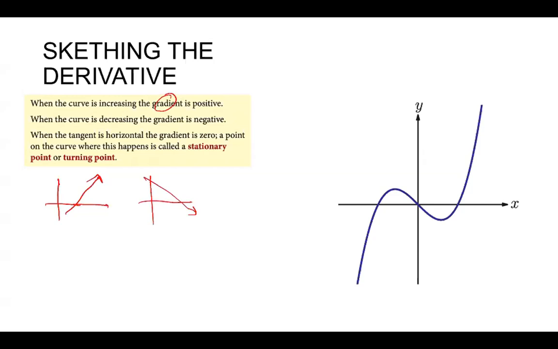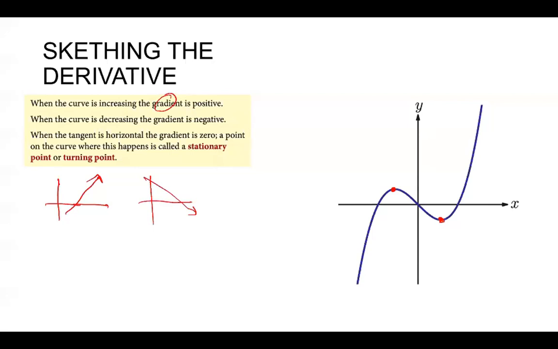The rule is that we will always start from the maximum or minimum point, or the turning point. At this point, the curve is turning: before it was going up and now it is going down. Is there any other turning point? Yes, of course, we also have one here, because before this point the graph was going down, and after it the graph is going up. So we only know these 2 points. We always start with these 2 points, and then see how we sketch the derivative of this curve.